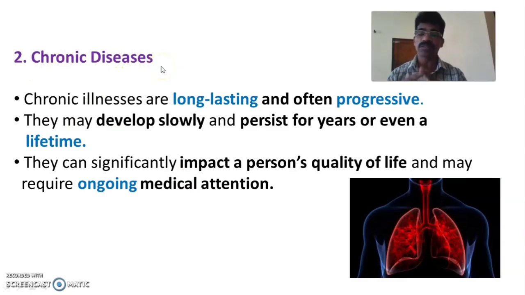Second one is chronic diseases. It is just the opposite of acute diseases. Chronic illnesses are long lasting. They last for a prolonged period, maybe lifelong, and are often progressive, developing gradually. It may develop slowly, but it persists and continues for years or even a lifetime, the complete life of the person or individual.